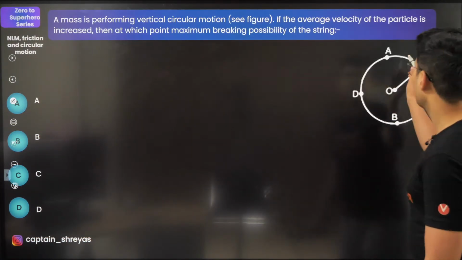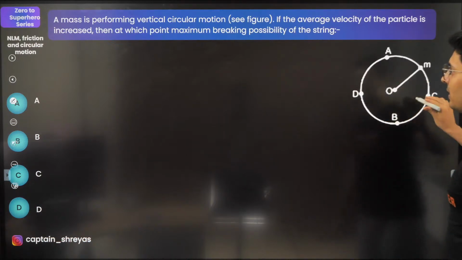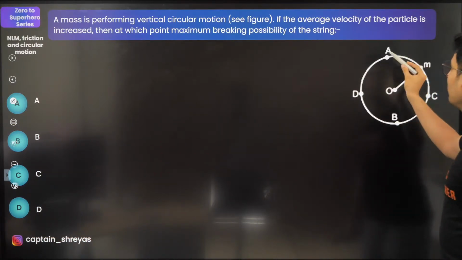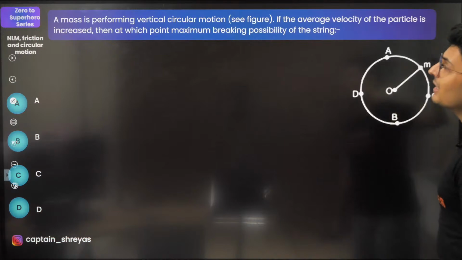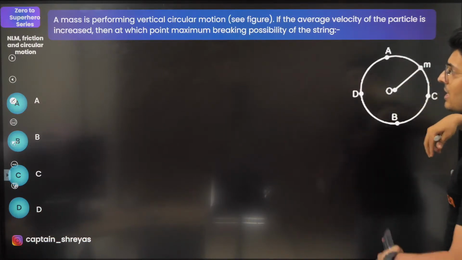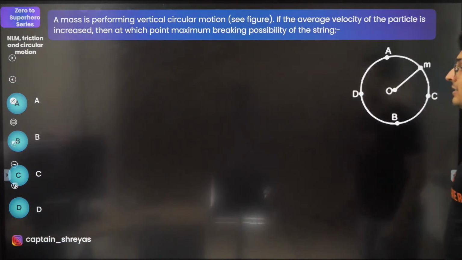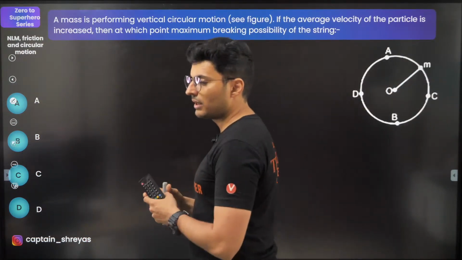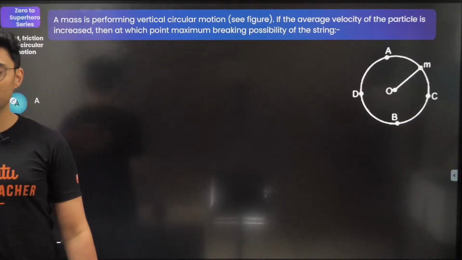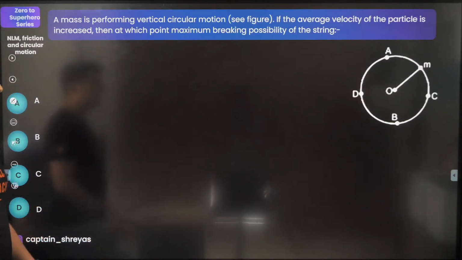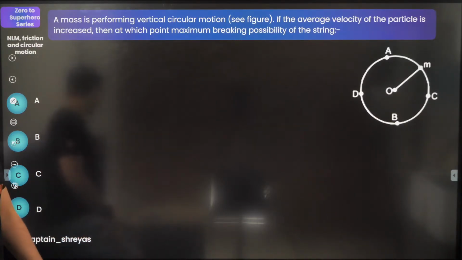Okay, a mass is performing uniform vertical circular motion, my bad. See the figure. If the velocity of the particle is slowly increased, then where do you think maximum breaking possibility is? Where do you think it's very likely it will break? A, topmost point; B, bottommost point; C, rightmost point; D, leftmost point.